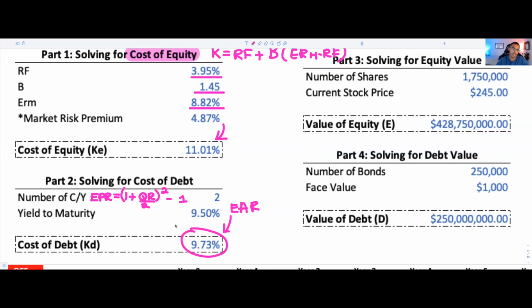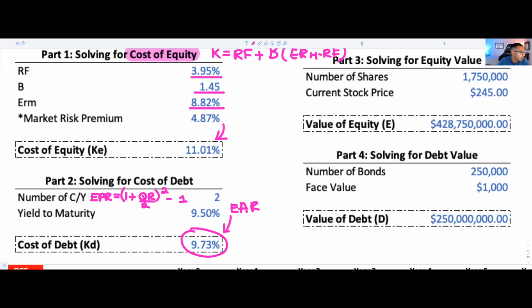I'm going to do it in my head just to make sure. 1.0475 squared. Yep, I'm not crazy.